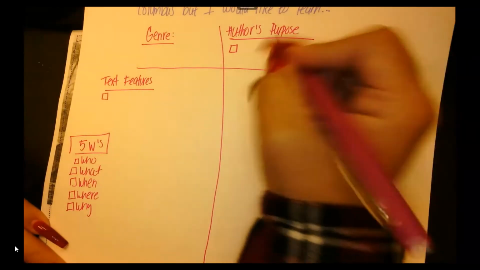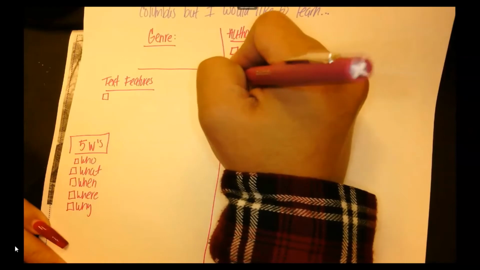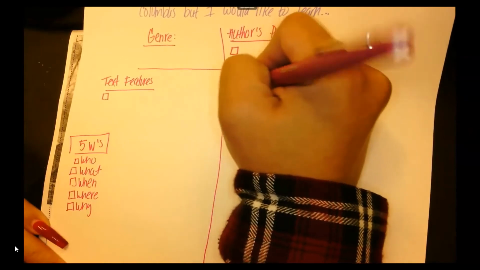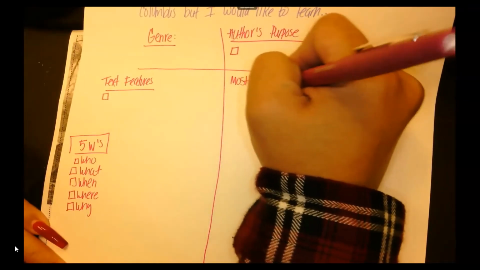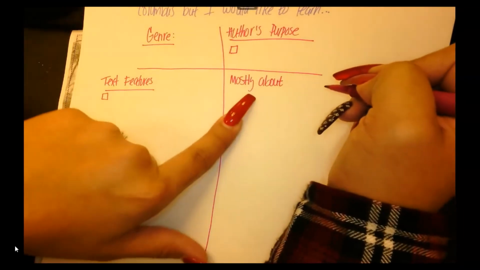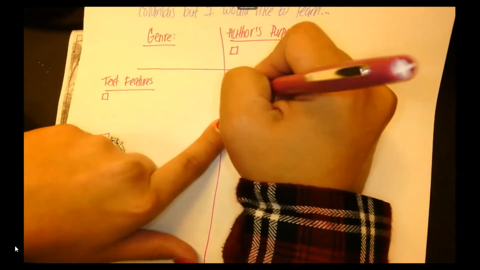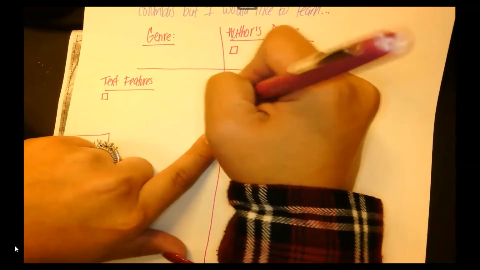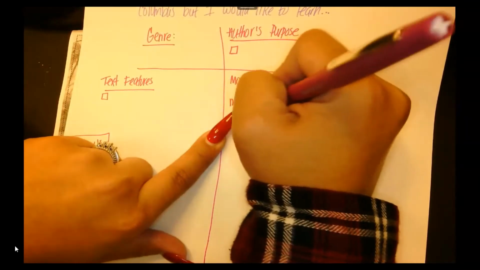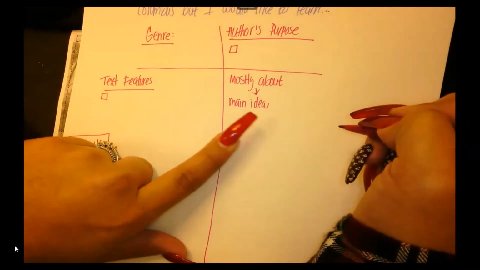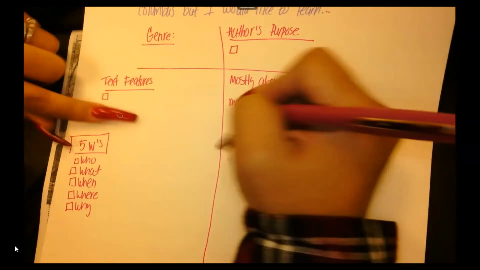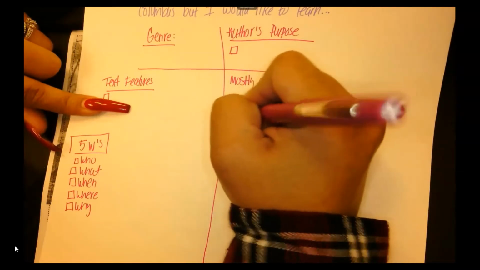On this side, we're going to write what the story is mostly about. Remember, if it's mostly about, that means it has a main idea. So I'm going to write here a main idea. And remember, I asked myself 2 questions. What are those questions? Who or what?